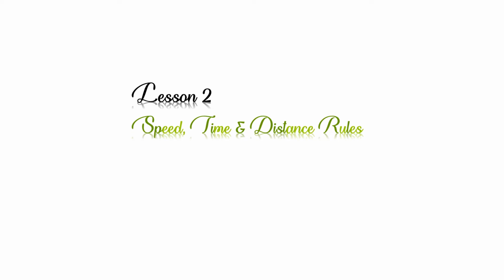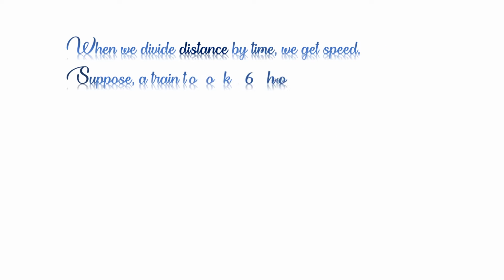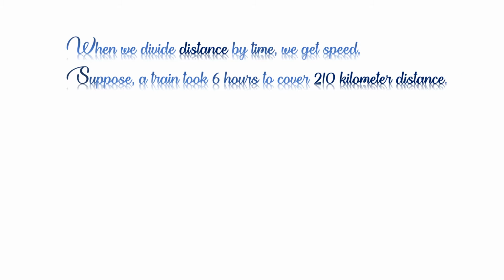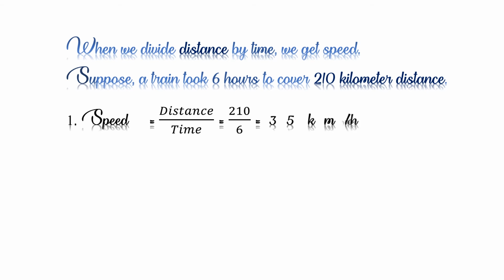Lesson 2. Speed, time and distance rules. When we divide distance by time, we get speed. Suppose a train took 6 hours to cover a 210 km distance. Then the speed is 35 km per hour. How did we get it? Just by dividing distance by time.